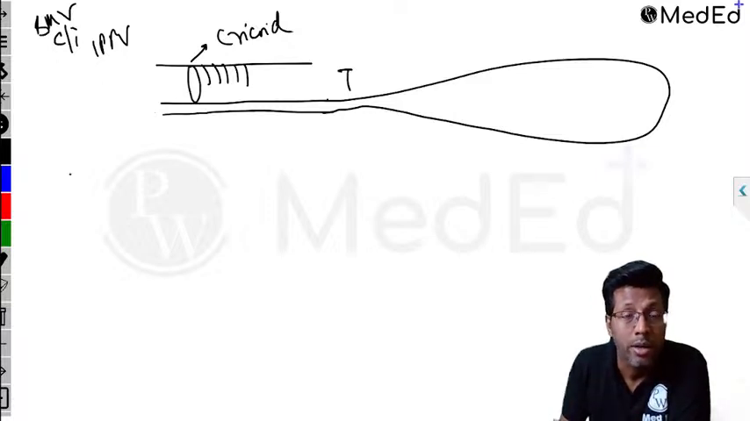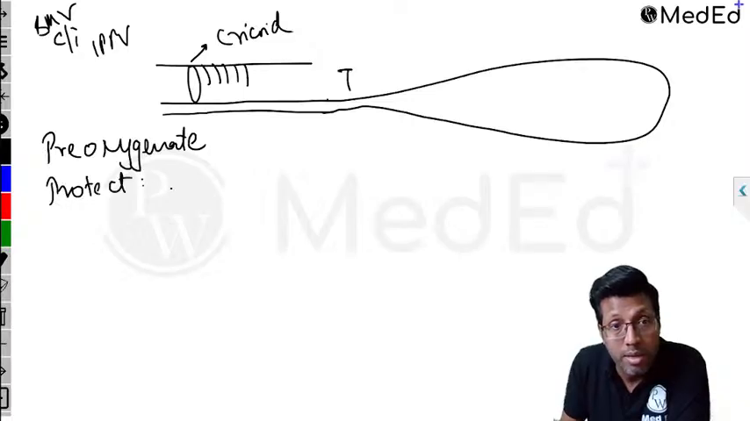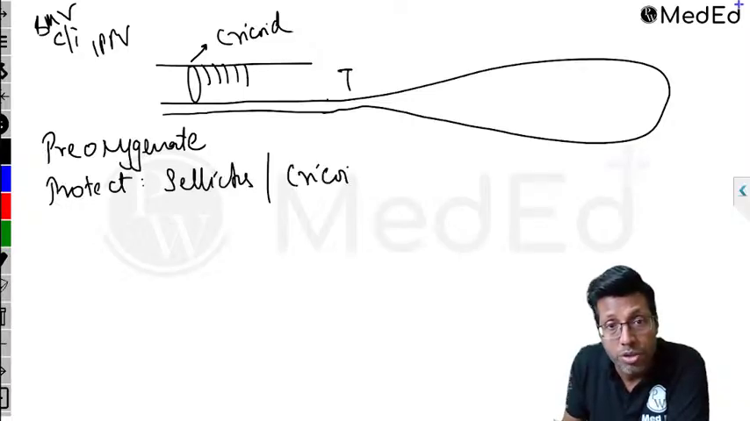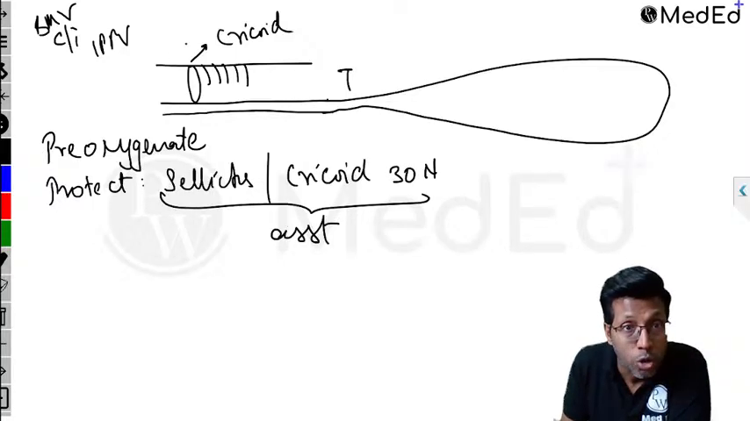Hence it is contraindicated. In this patient, I will first pre-oxygenate the patient. After pre-oxygenation, I will try to protect the airway by starting the Felix maneuver. Felix maneuver is also called cricoid pressure, and you give a cricoid pressure of 30 Newton. Remember, this is given by an assistant, not by the person who is intubating. You press upon the cricoid cartilage. What will it do?